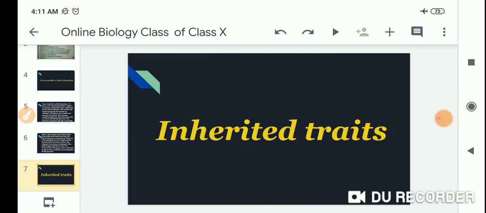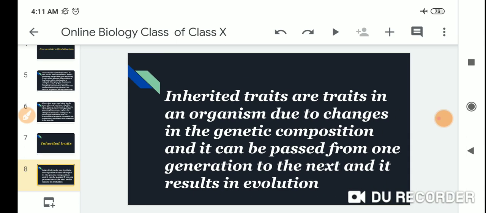So, inherited traits. Let me start. Inherited traits are traits in an organism due to changes in the genetic composition, and they can be passed from one generation to the next, and result in evolution. It is a complete change from our parental character, so it is called evolution.